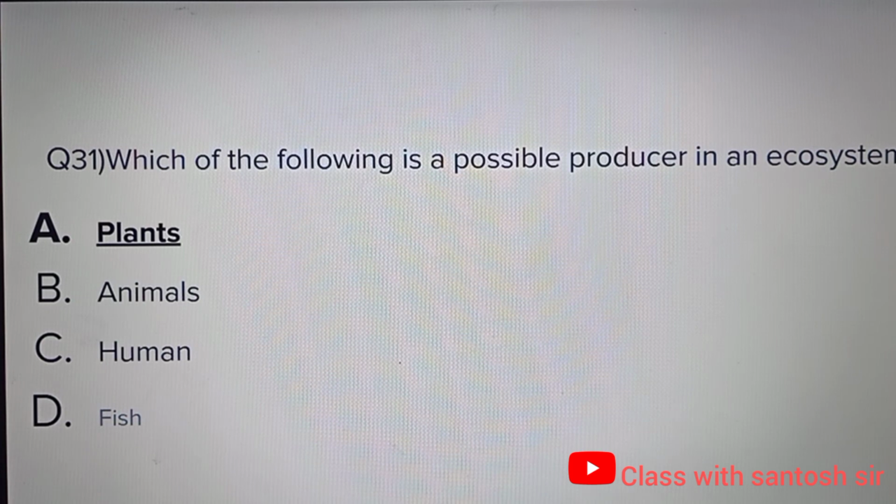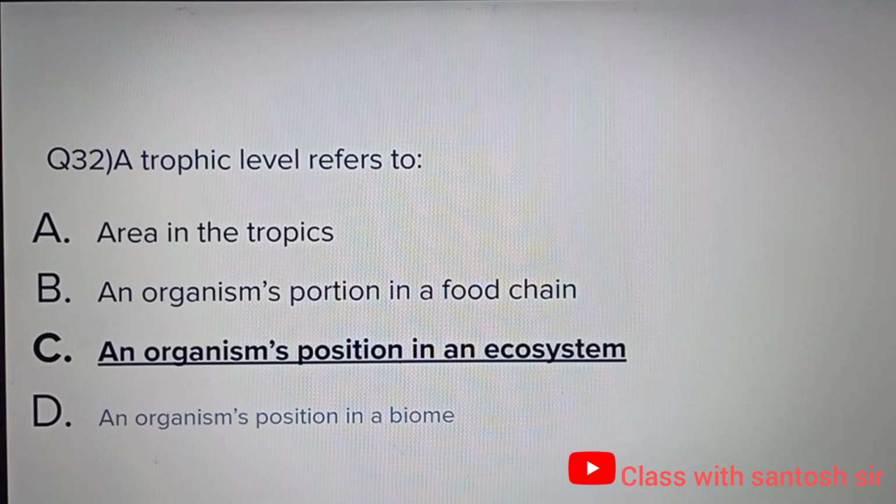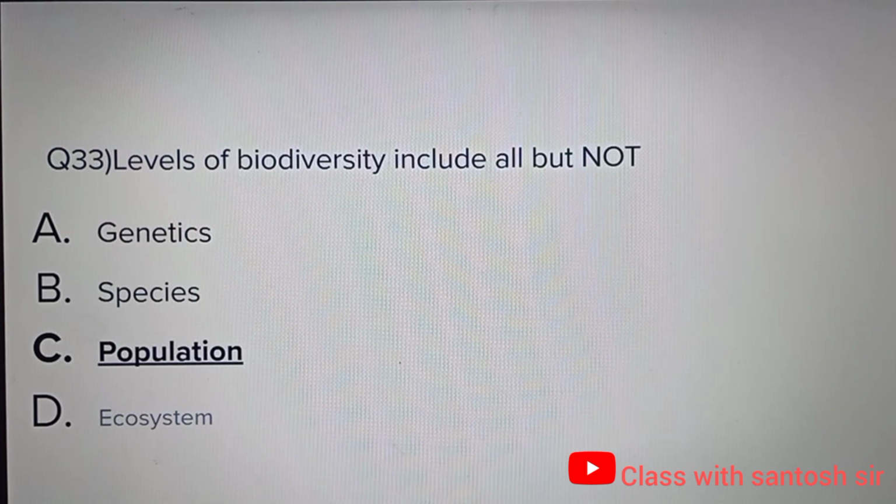Which of the following is a possible producer in an ecosystem? Option A, plants, B, animals, C, humans, D, fish. Answer is plants. A trophic level refers to areas in the tropics, an organism's position in a food chain, an organism's position in an ecosystem, an organism's position in a biome. Correct answer is option C, an organism's position in an ecosystem. Levels of biodiversity include all but not genetics, species, population, ecosystem. Answer is population.